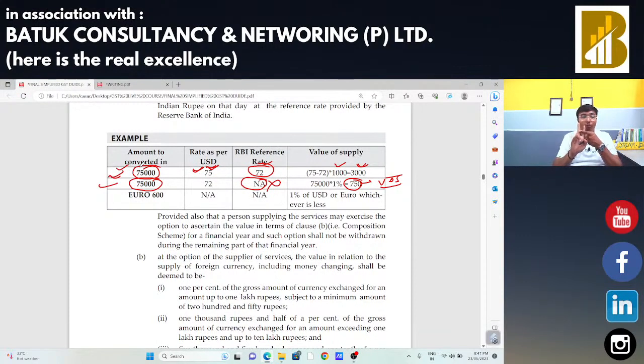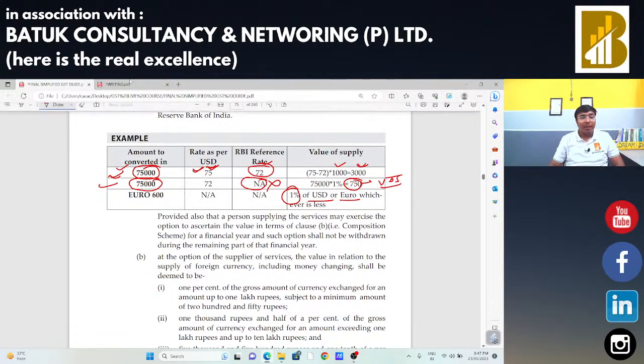In that case, you have two foreign currencies, and you have no Indian currency. In that case, you need to take 1% of both the currencies, that is US dollar and euro. You need to convert that US dollar into Indian currency, that euro into Indian currency, and take 1% of it. Whichever is less will be your value of supply.